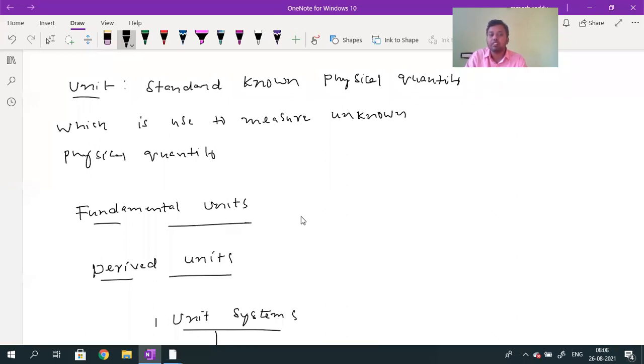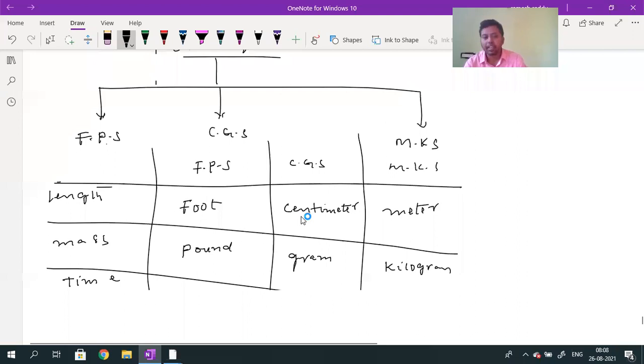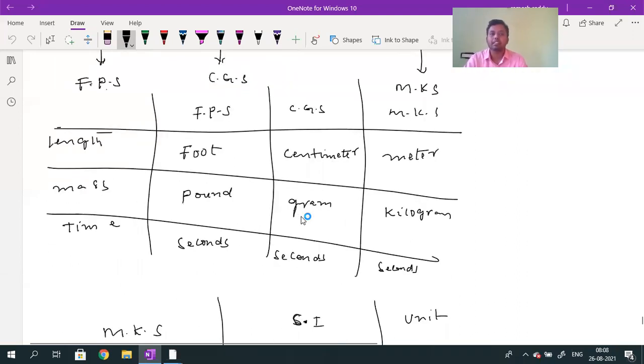The units of fundamental quantities are called fundamental units. The units of derived quantities are called derived units. How many unit systems are there? There are three unit systems for measurement of length, mass, and time: FPS system, CGS system, MKS system. In FPS system, length is measured in foot, mass in pound, time in seconds. CGS: centimeters, gram, seconds. MKS: meter, kilogram, seconds.